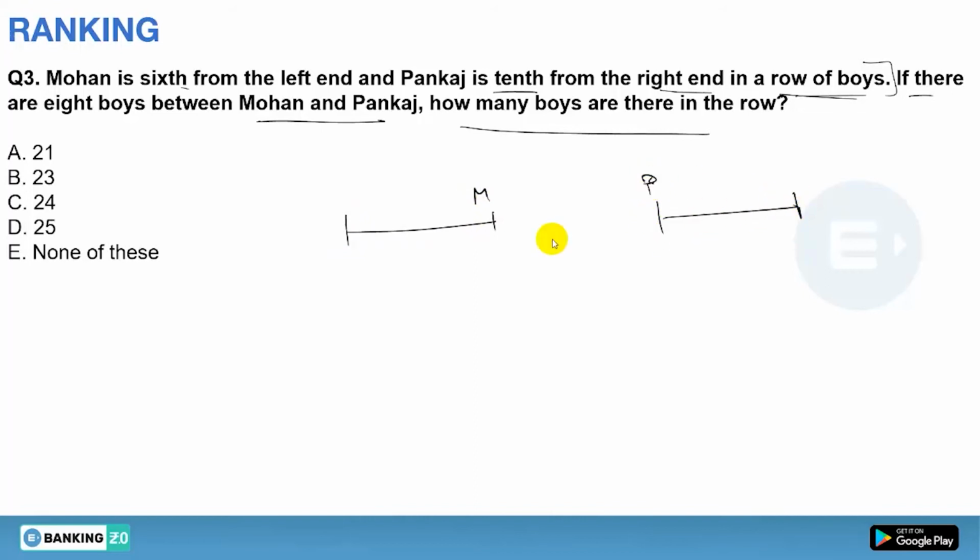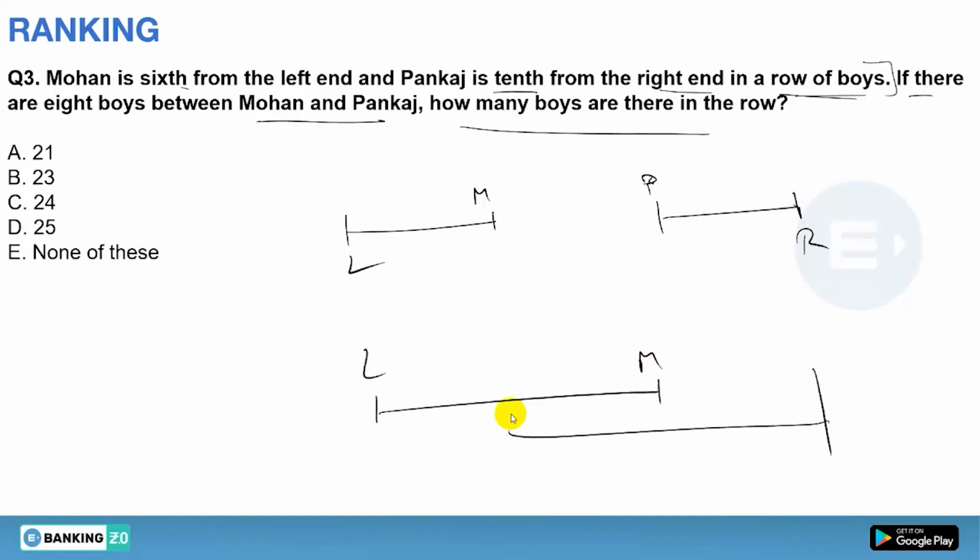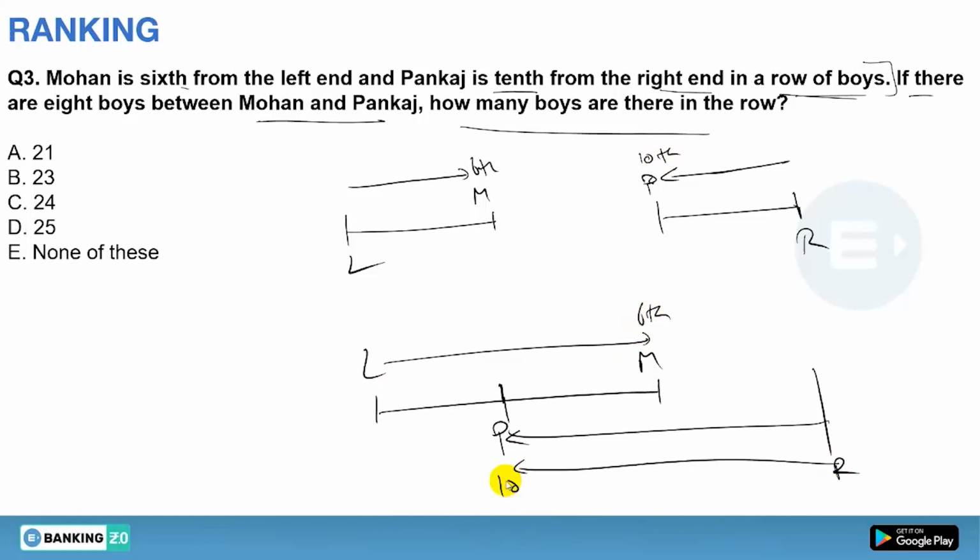This is the right hand, this is left and this is right, or the possibility can be from the left hand this is Mohan and from the right hand this is Pankaj. These are the two possibilities, and they are saying there are 8 boys between them. So the position of Mohan from the left is 6th and Pankaj from the right is 10th. Yes or no? So same here, Mohan is 6th and Pankaj is 10th.